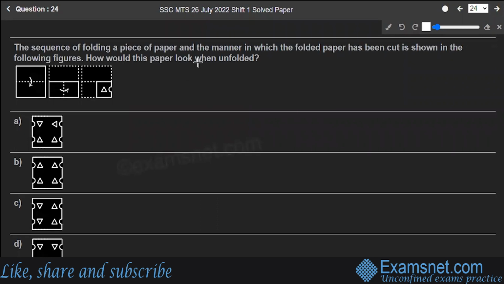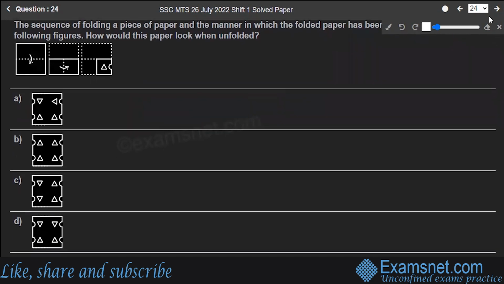The sequence of folding a piece of paper and the manner in which the folded paper has been cut is shown in the figure. So this is the position in which the paper is being folded, and this is a particular cut which is made on the paper. You have to unfold the paper and see which option it matches: A, B, C, D. It matches exactly with which option?